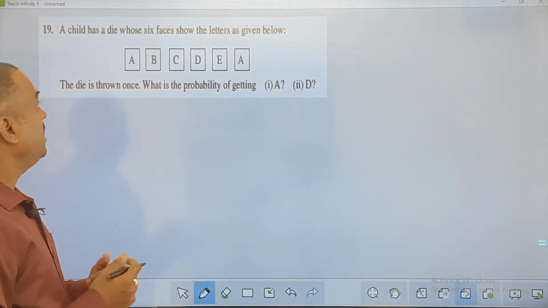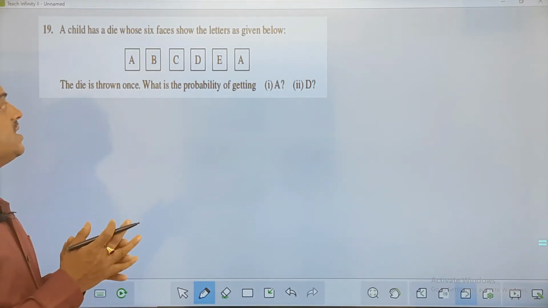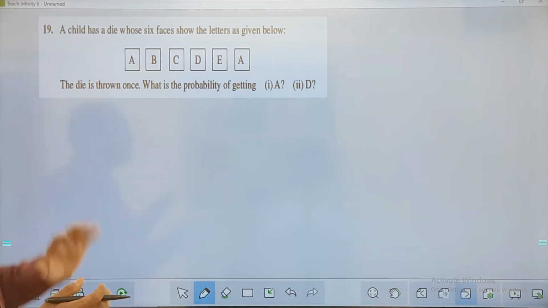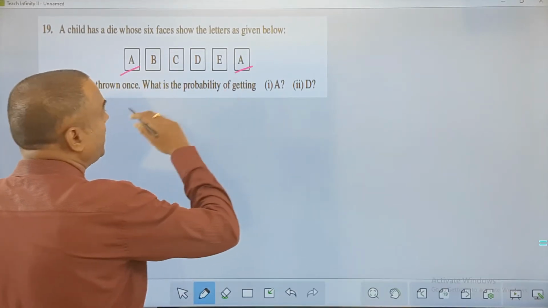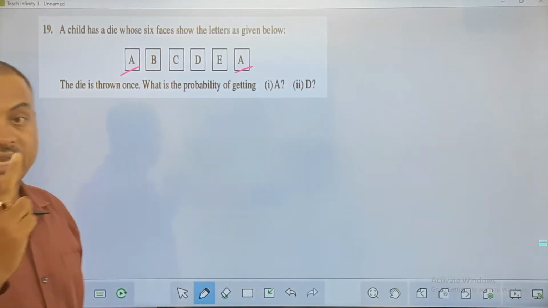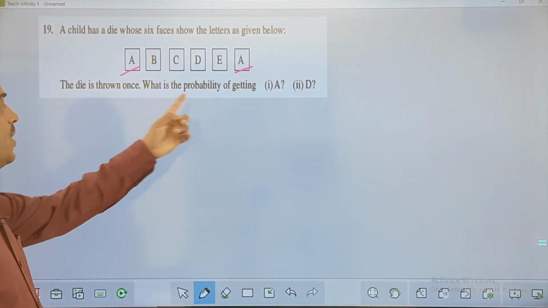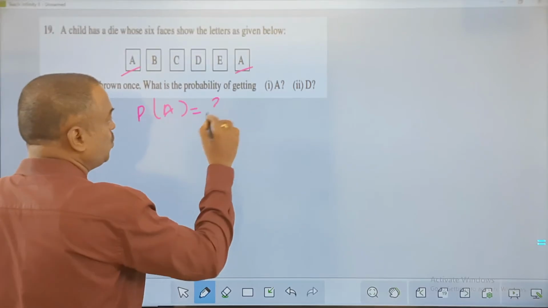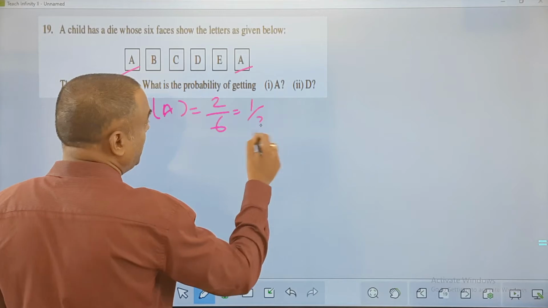Right. A die, next question, 19th one. A child has a die whose 6 faces show the letters as shown below, and you can see A, B, C, D, E, A. You can see A got repeated, my friend. Out of 6, 2 A's we have. Only A got repeated. And the question is, if it is thrown once, what is the probability of getting A? Probability of getting A here is 2 in favor out of 6. Fair enough? So that is going to be 1 by 3.